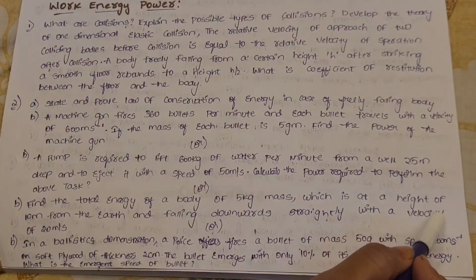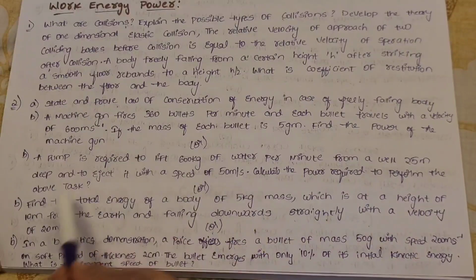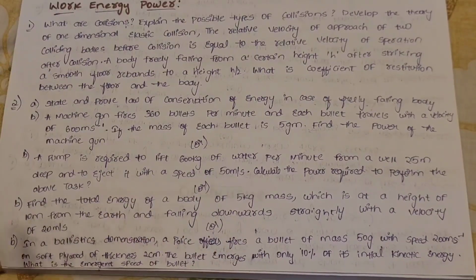Next, find the total energy of a body of 5 grams mass which is at a height of 10 meters from the earth and falling downwards with a velocity of 20 meter per second. Total energy means kinetic energy plus potential energy.